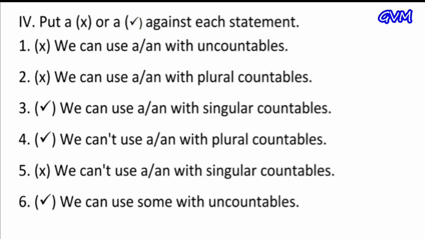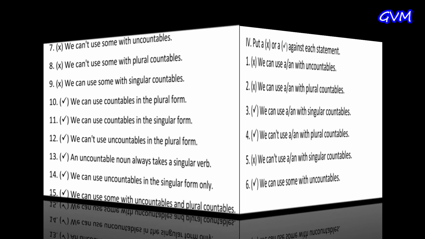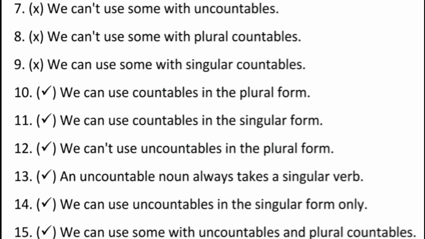Third, we can use a and an with singular countables. This sentence is right. Fourth, we can't use a and an with plural countables. This sentence is also right. Fifth, we can't use a and an with singular countables. This sentence is wrong. Sixth, we can use some with uncountables. This statement is right. Seven, we can't use some with uncountables. This statement is wrong. Eight, we can't use some with plural countables. This statement is also wrong.